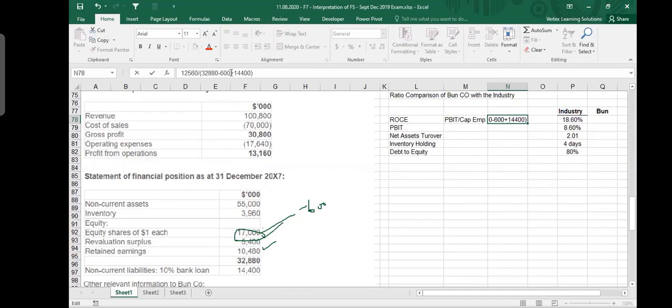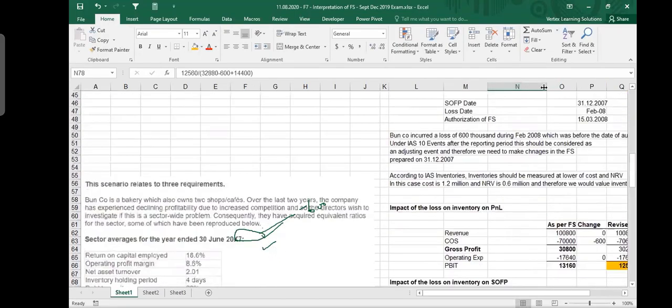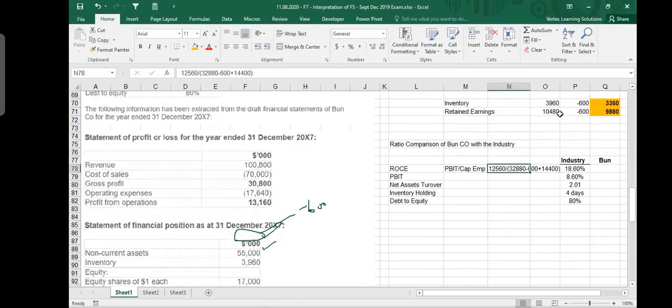And because it is in percentages, you can use the percentage format also. Let me take it like this. I take this number and I put it here, and I put an equals sign. It gives me 26 something. I press this percentage sign and always use two decimal places. It is 26.91%. While calculating the number, I can immediately see that the company is doing amazingly good as compared to the industry. We will speak about it in the next part. In this part, they do not ask you to make analysis. We don't make analysis in part A. Then we talk about PBIT.